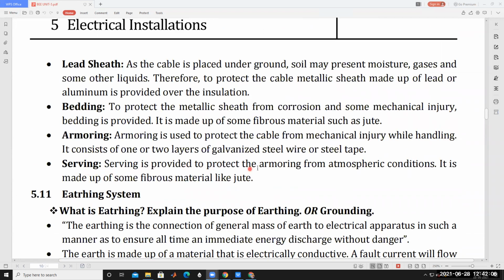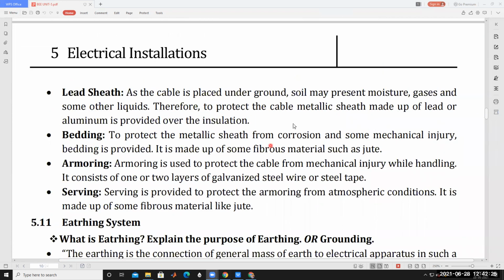Serving is provided to protect the armoring from atmospheric conditions. It is made of some fibrous material like jute, same as bedding. It provides protection from atmospheric conditions. Okay, this is about cables.